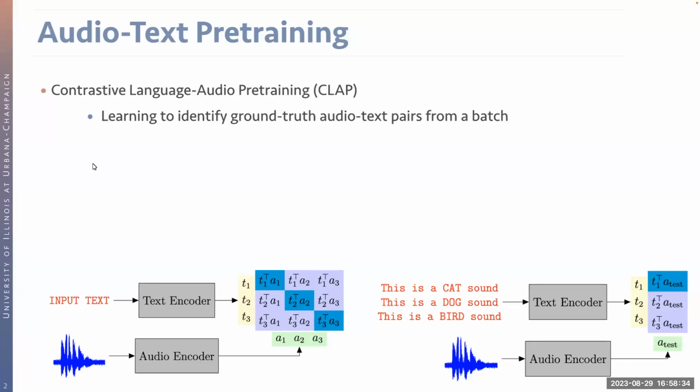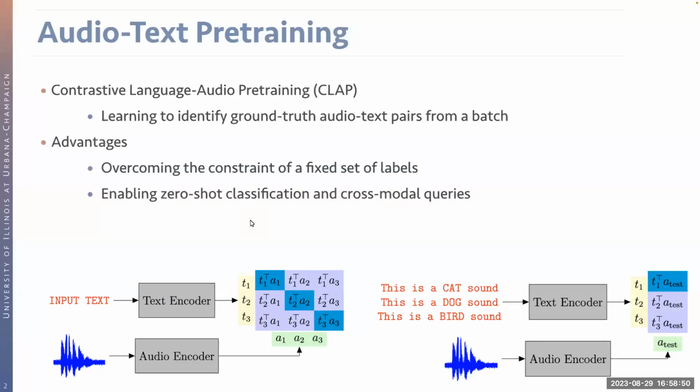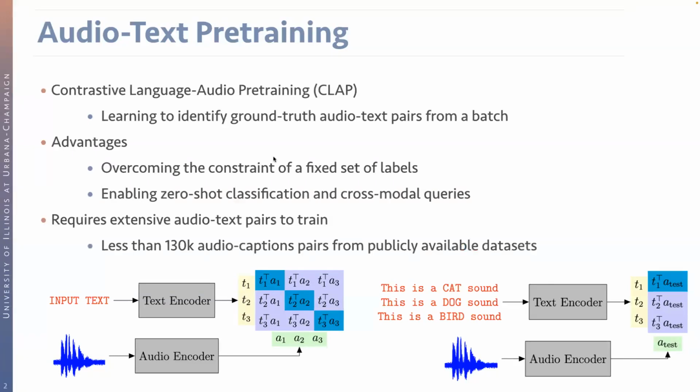CLAP achieves the learning of audio text representations by having batches of paired audio and text, and then maximizing the similarity between the embeddings of the corresponding audio and text, which is along the diagonal of the similarity matrix. The advantage of audio text pre-training is that it can relax the constraint of a predefined fixed set of labels as in the traditional audio classification settings. Additionally, it also makes it possible for applications like zero-shot classification and cross-modal audio-to-text or text-to-audio information retrieval.